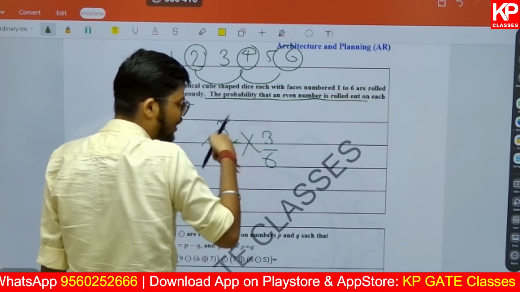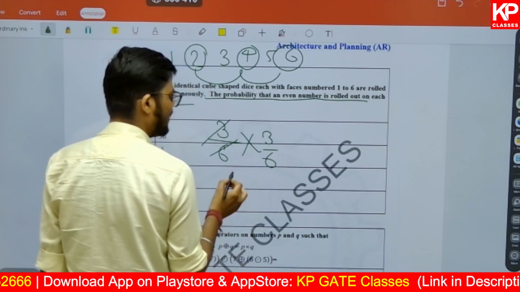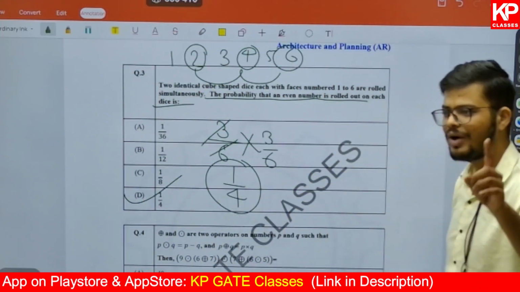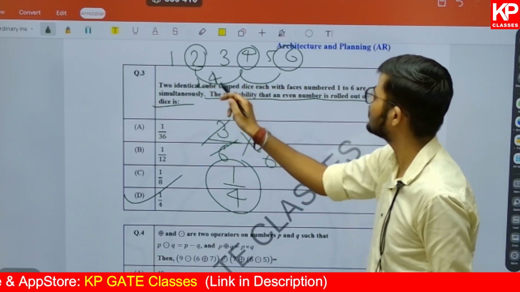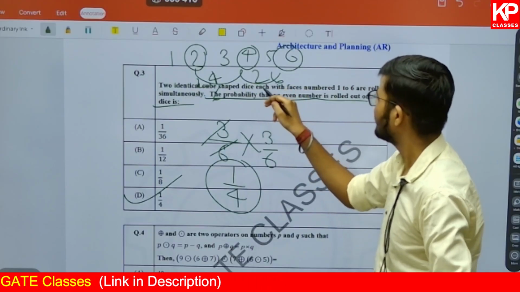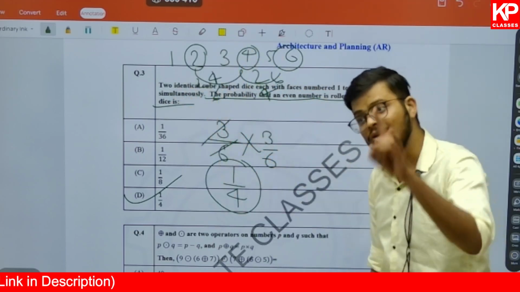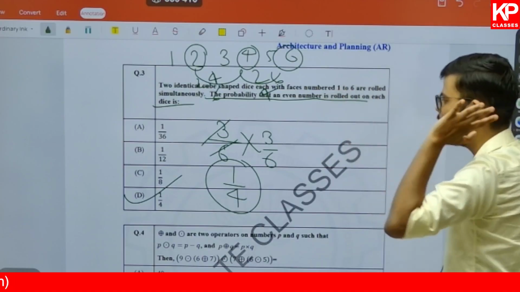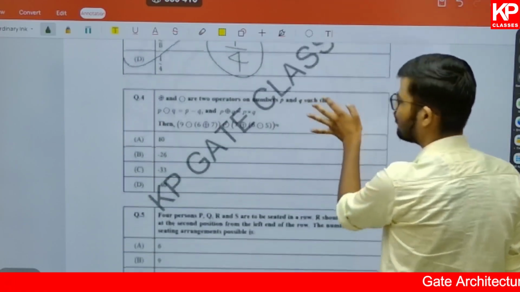Either you write it as 9 upon 36 and then solve it, or you solve it separately and then multiply. You will get the same answer. So the answer here is going to be 1 by 4. I hope you understand that. If you find it like this, 2 and 2 can be the case, 2 and 4, 2 and 6, then 4 and 2, 4 and 6, and 4 and 4 can also be the case. Then also you will get 9 possible outcomes. Either you go by this method or by the other, both are similar, and we get the same answer from both.